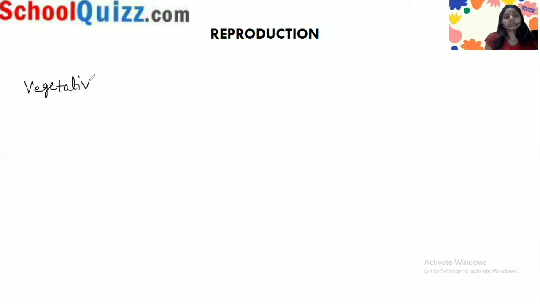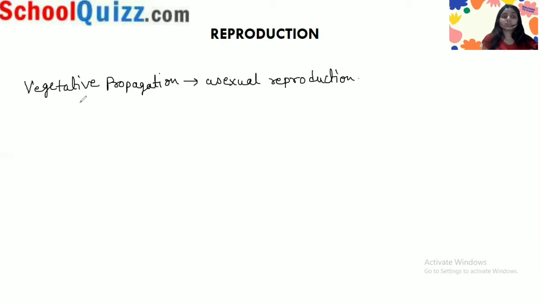Vegetative propagation. So it is also a sexual reproduction, asexual reproduction. So what is vegetative propagation? The reproduction happens from the vegetative parts of the plants. So this method is basically for the plants.